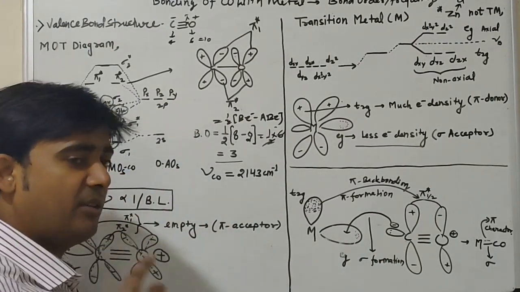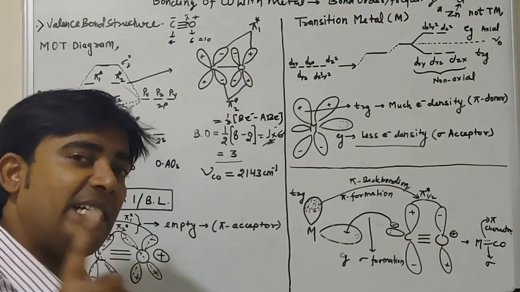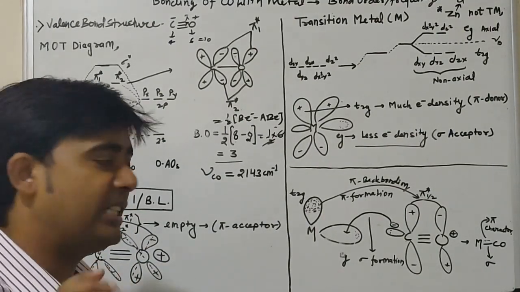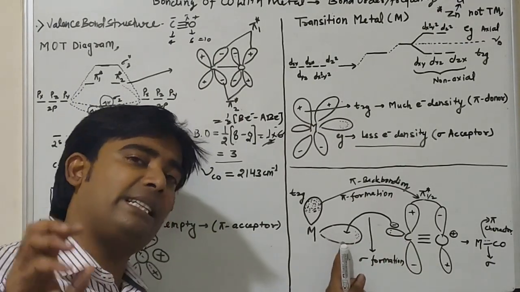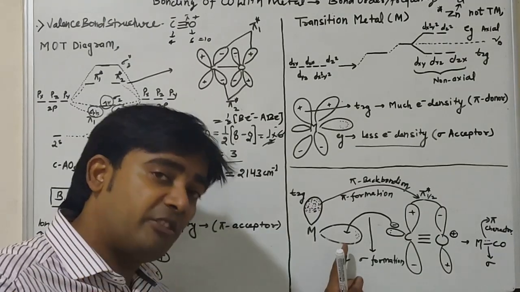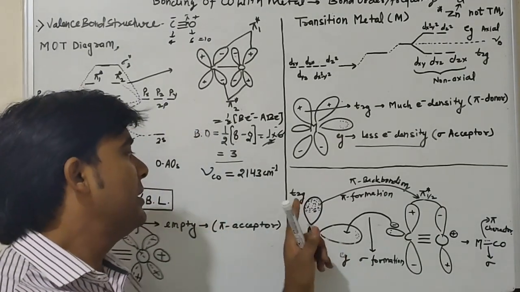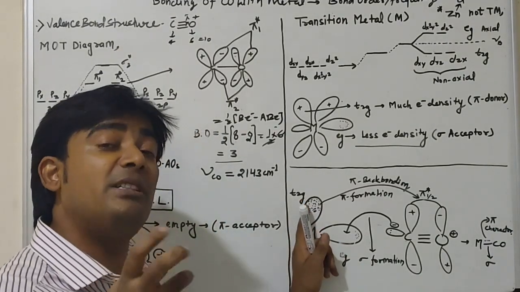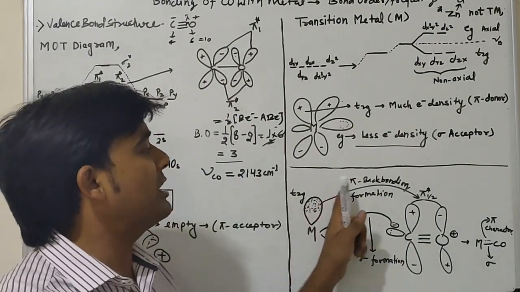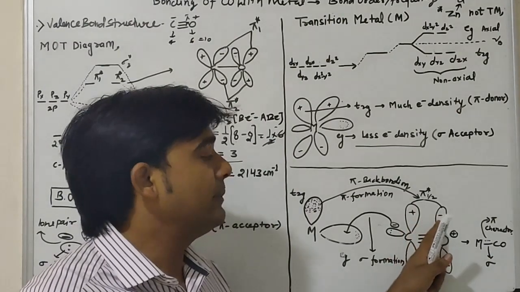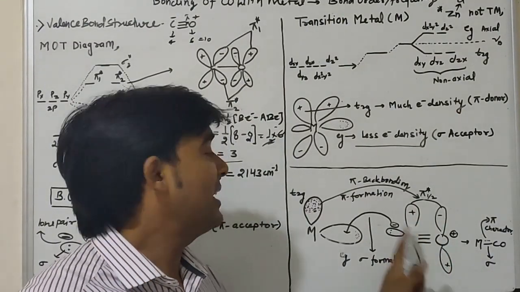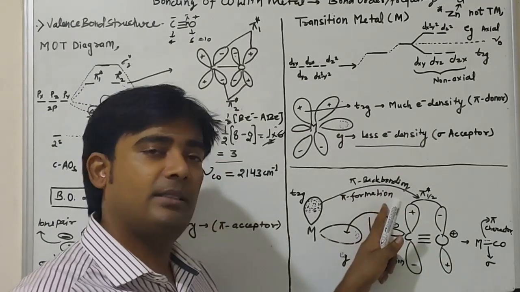The first interaction of carbonyl with metal is the formation of a sigma bond by transferring electron density from carbon to EG orbital of the transition element. The second interaction step is that T2G electrons, which are electron rich, will be transferred into the pi star antibonding orbital of carbon monoxide and form a pi bond.